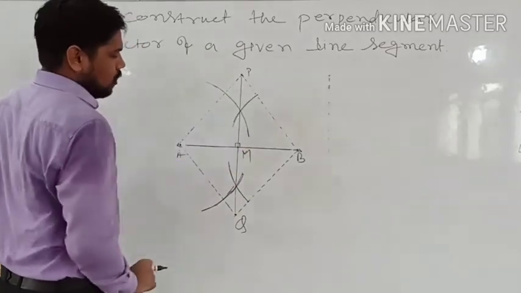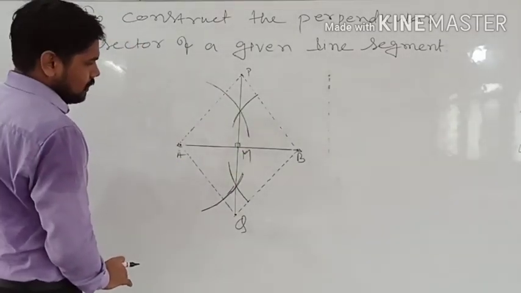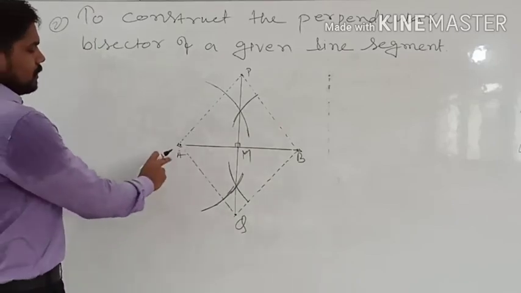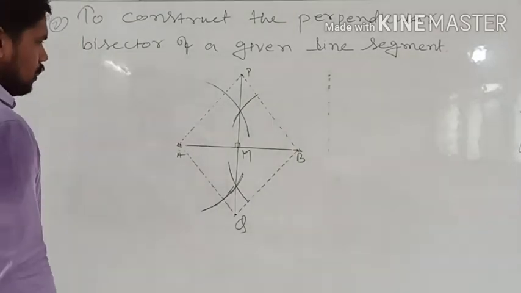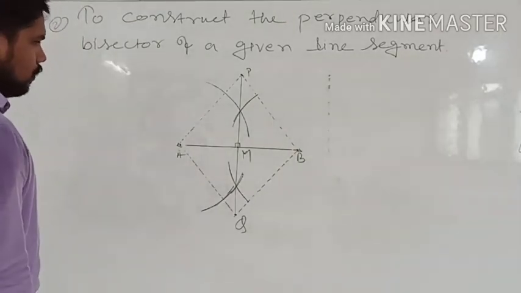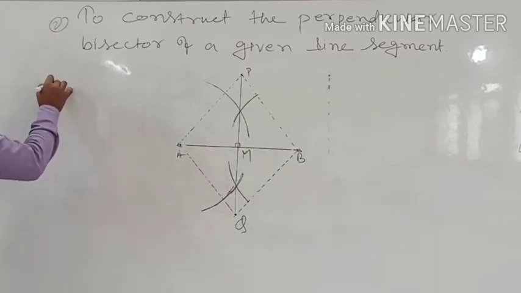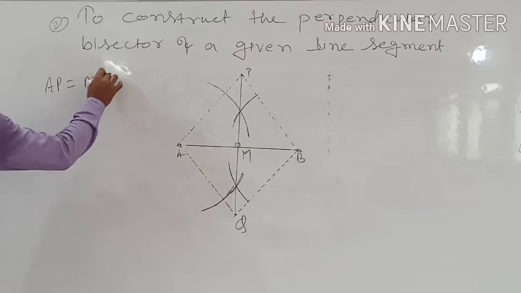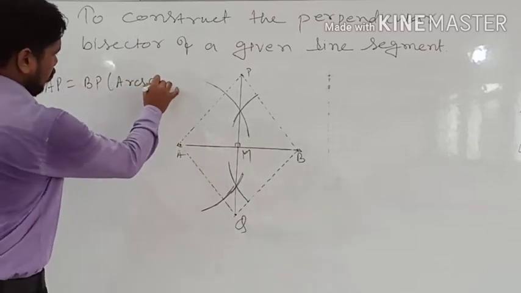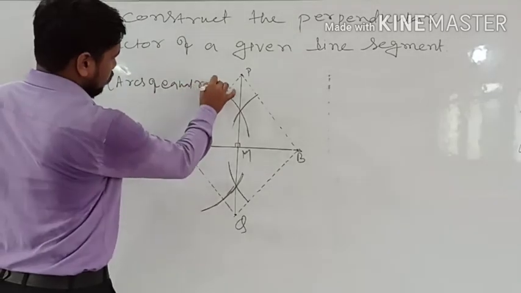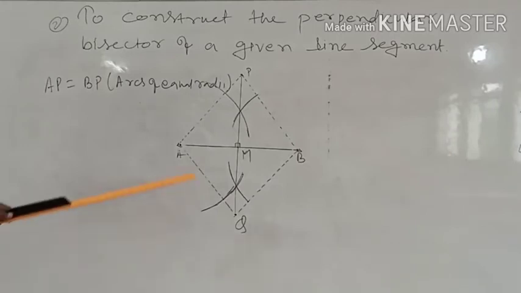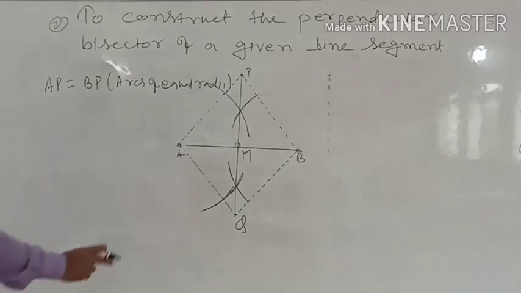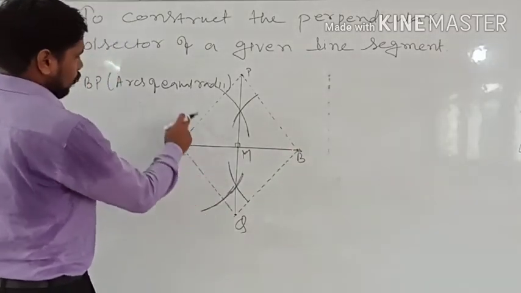So in this construction we can say AP and BP are equal, because they are arcs of equal radius. So AP is equal to BP. These are the two arcs of equal radius, and AQ will also be equal to BQ with the same process.